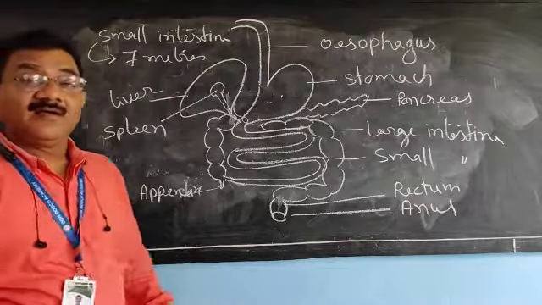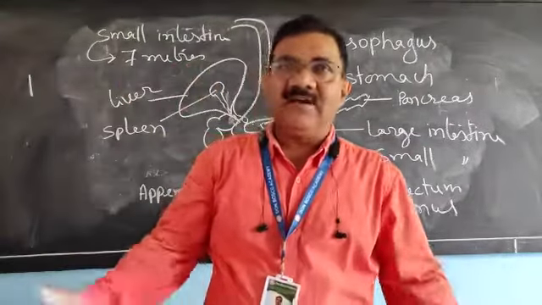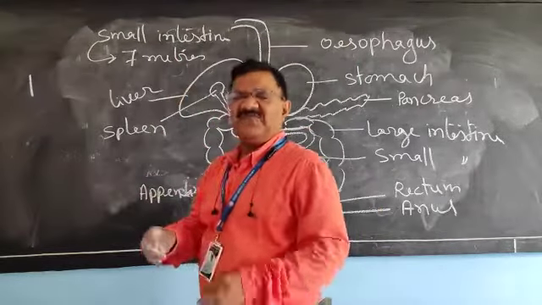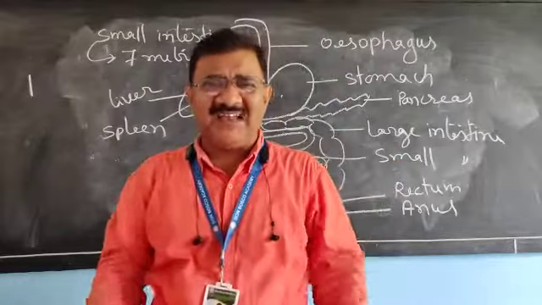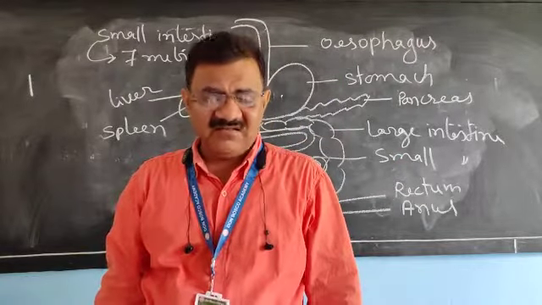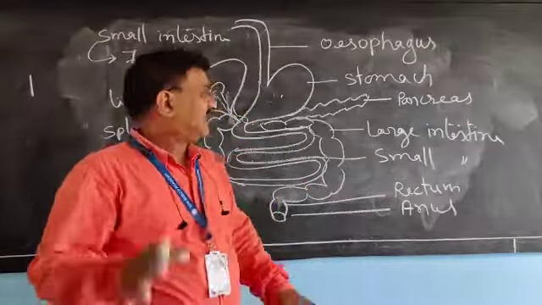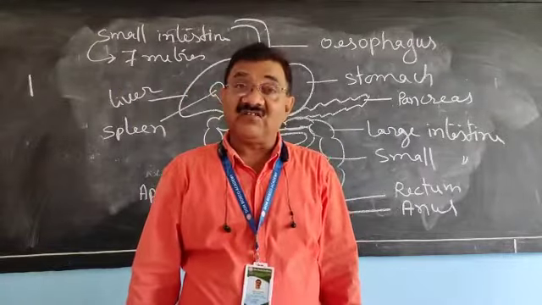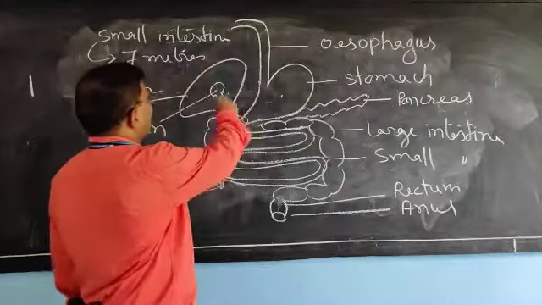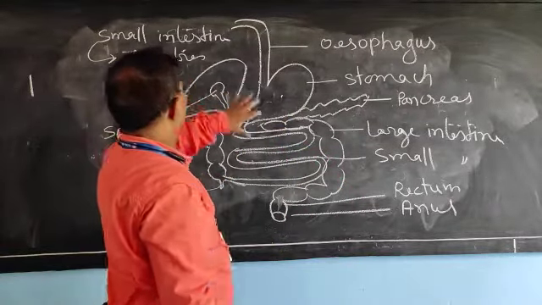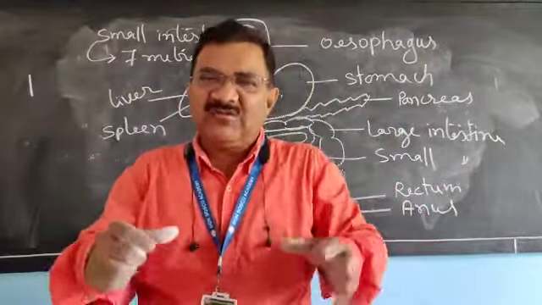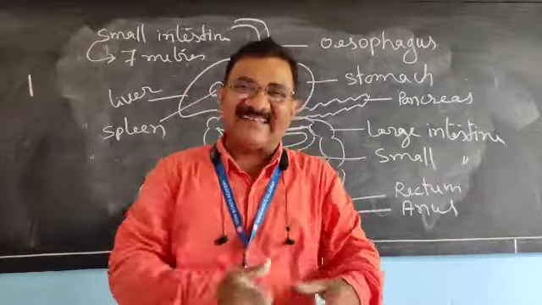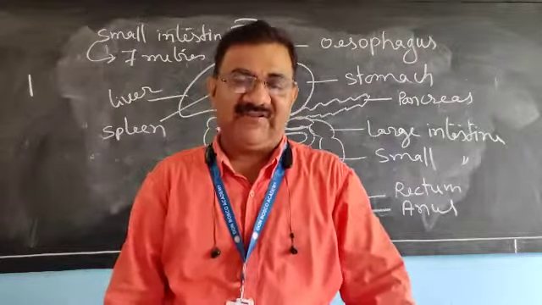Dear children, the whole alimentary canal is 9 meter and the small intestine is 7 meter. Means a very long part. Now, 7 meter, where in our abdominal cavity? Abdominal cavity, 7 meter. And one more thing, it is in twisted form. Twisted form means coiled form. It is kept in the abdominal cavity.